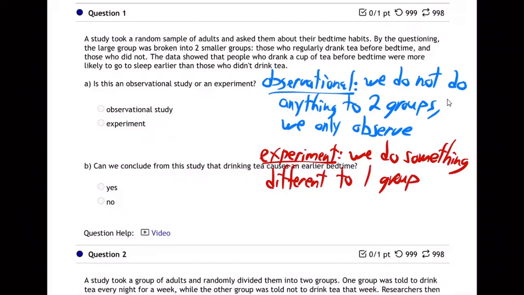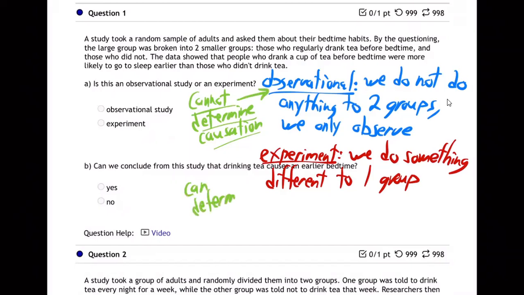Okay, and here's the bottom line. Let me just write it up. Observational cannot determine causation. Cannot, if you do observational. Whereas experimental can determine causation. An experiment can determine causation.